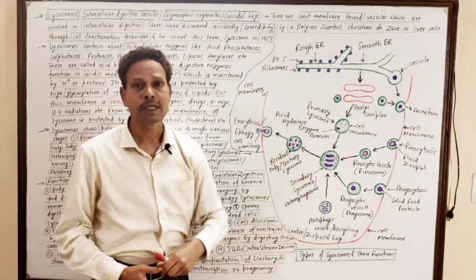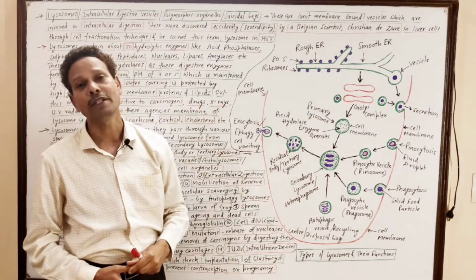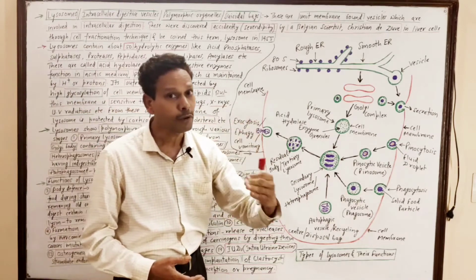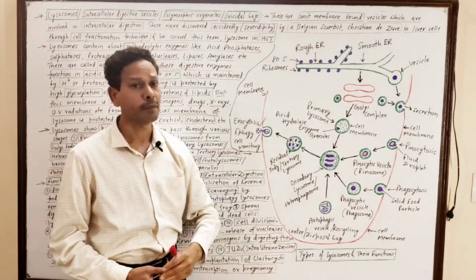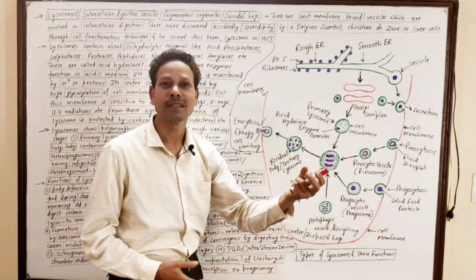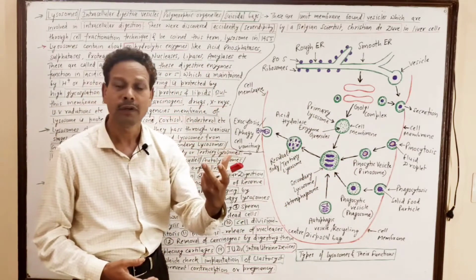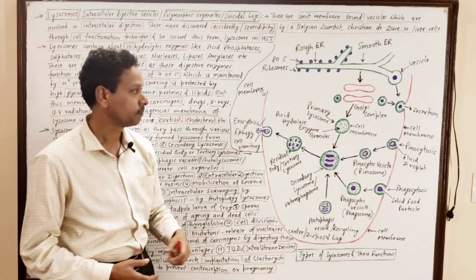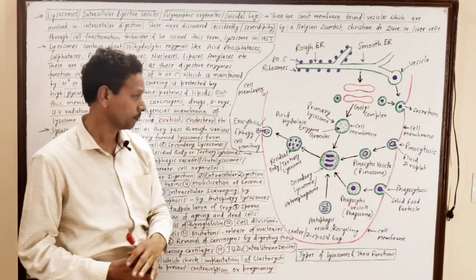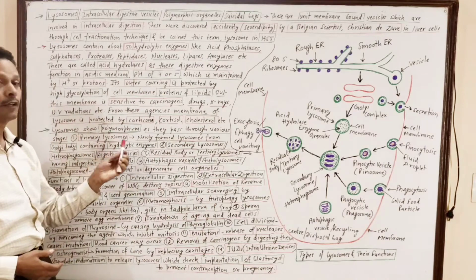The lysosomes show polymorphism. No doubt, they show polymorphism. It means the lysosomes appear in several forms. These are of the following types. Primary lysosomes. Note down the primary lysosomes.